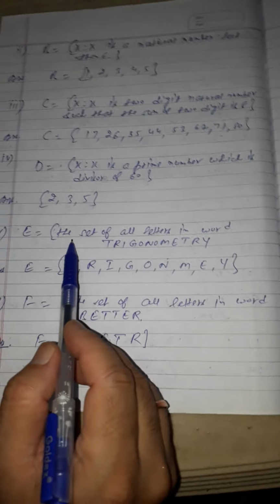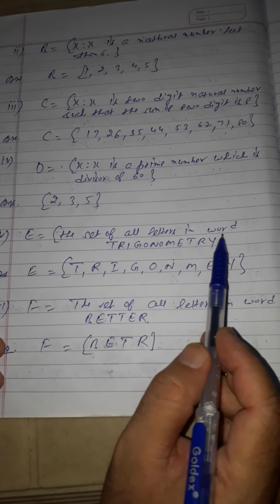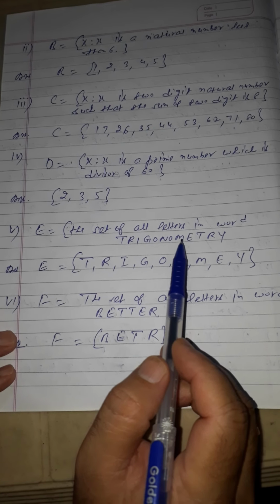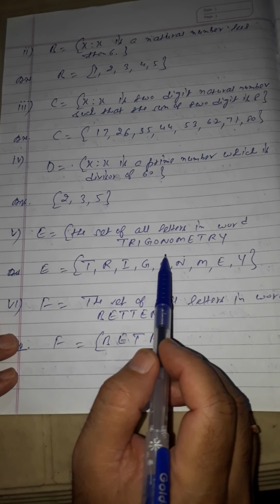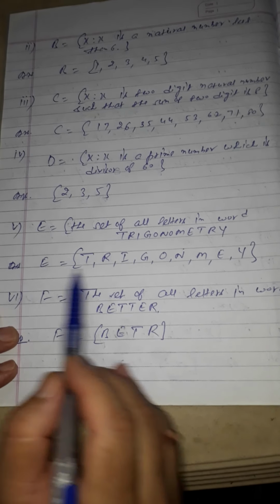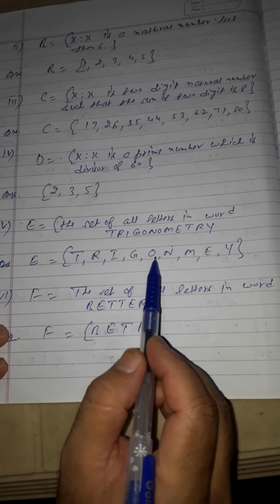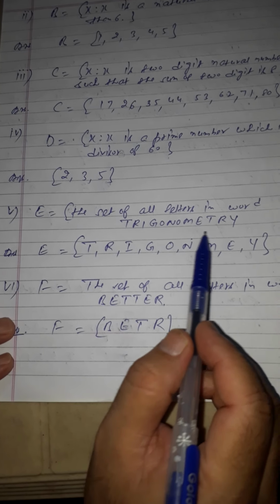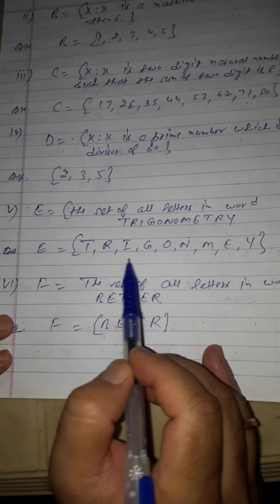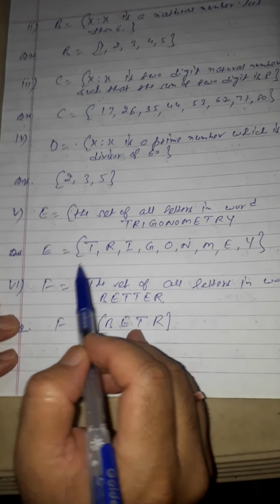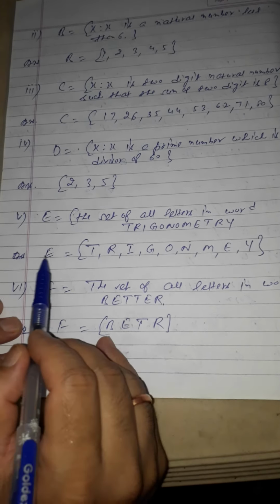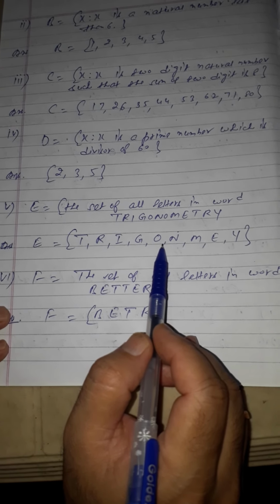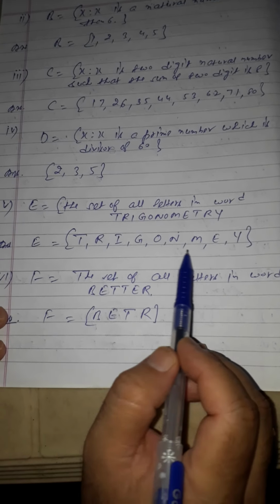The fifth one is E is equal to the set of all the letters in the word trigonometry. Students, what we will do here is write all the letters that we are using in trigonometry, but we will not repeat them. So E is T, R, I, G, O, N, M, E, Y, because T is repeating again and R is repeating, so we will not repeat them here. We will use a comma between them and write it inside the braces. And remember, students, this is the roster form, or we can say the tabular form. This is the way to represent them.